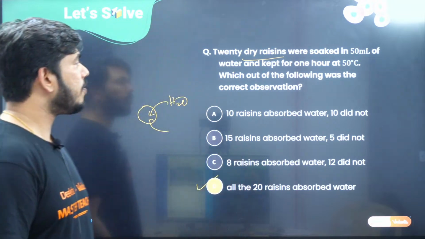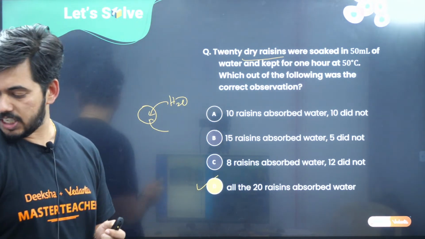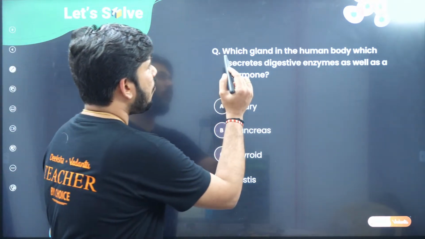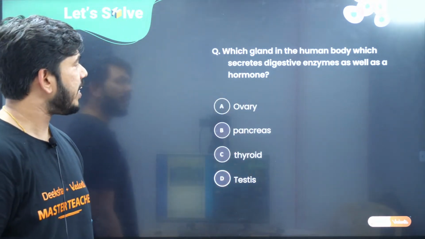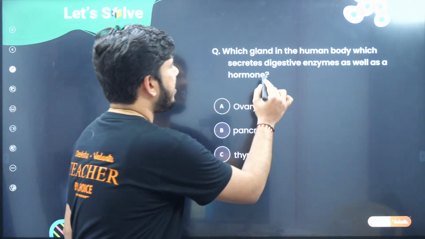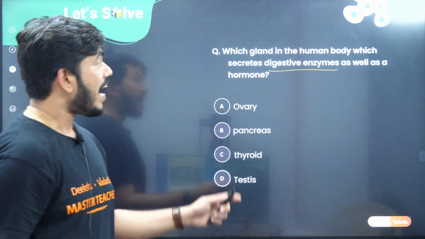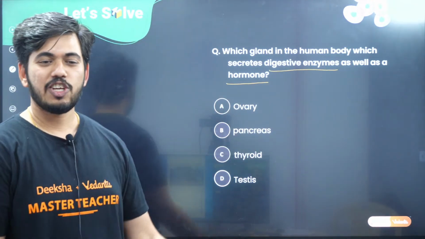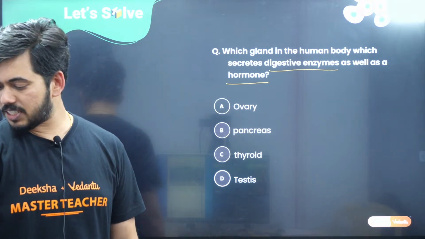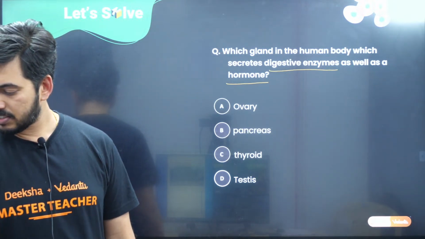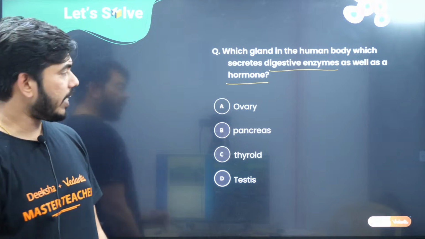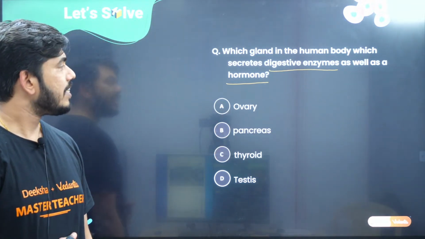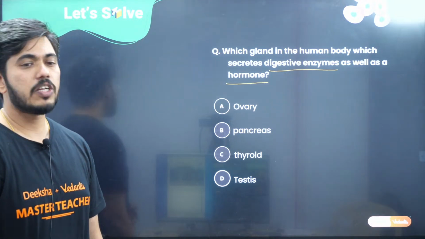Right? So let me move to one more question here. The question is: which gland in the human body secretes digestive enzymes as well as hormones? So this is the question. What are the options they have given? Ovary, pancreas, thyroid and testis. Right? This is the question here.